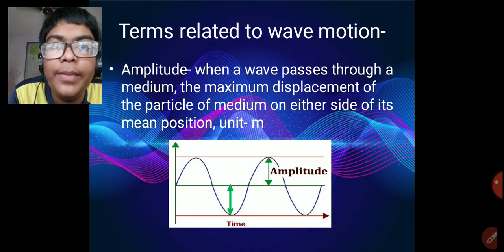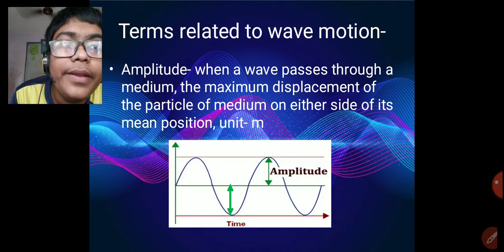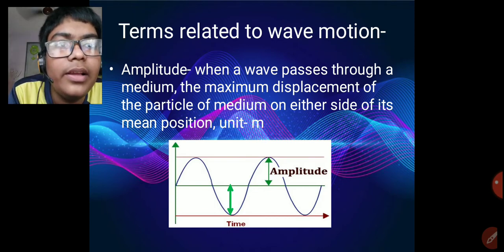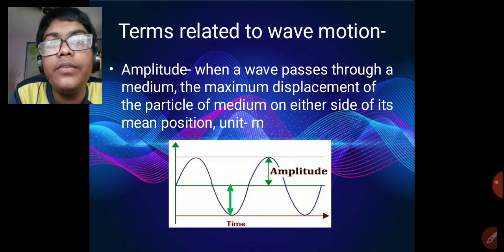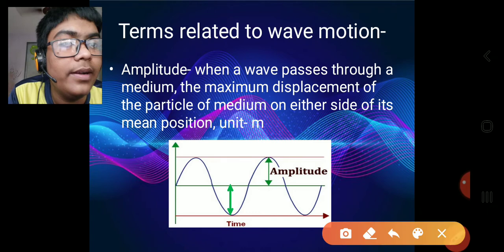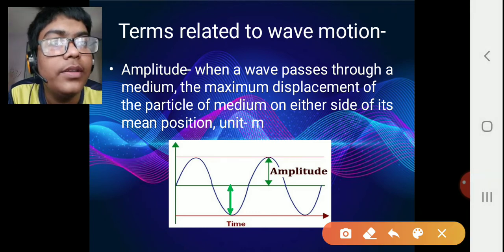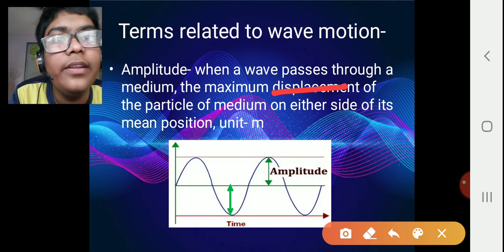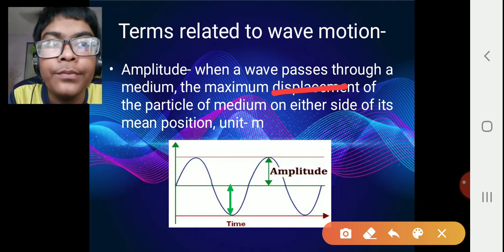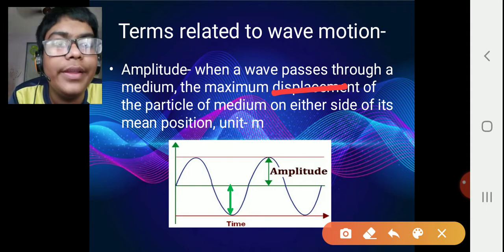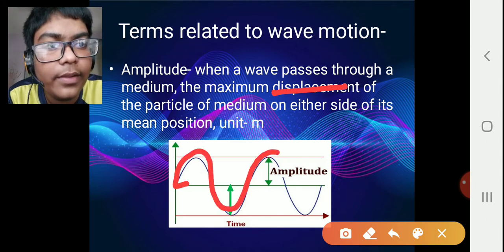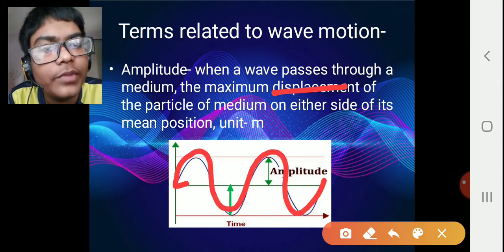First one of them is amplitude. When a wave passes through a medium, the maximum displacement of the particles of the medium on either side of its mean position is the amplitude. So let's understand what amplitude is. First, what is displacement? Displacement is the shortest distance between any two points, as we know from before. So when a wave is moving in a medium, displacement takes place like this. So it is displaced.